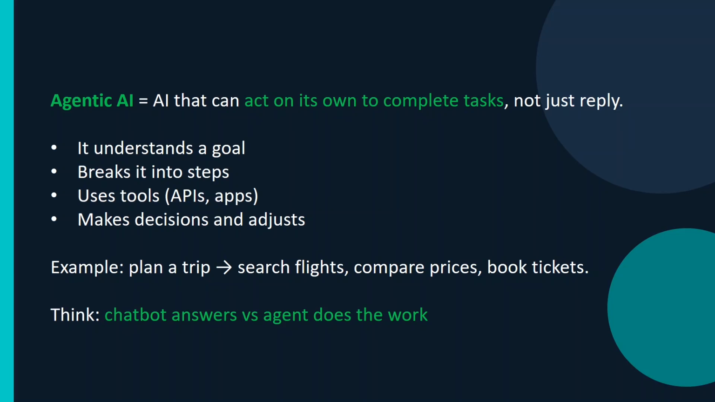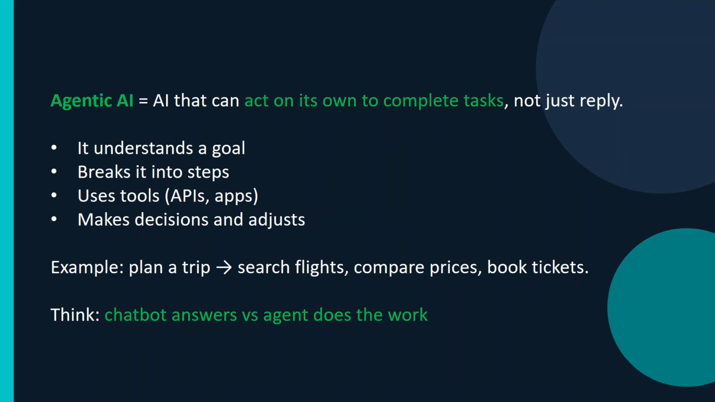First, it understands the goal. You can define any goal. Then that goal will be broken into steps, and those steps can be fulfilled by using external APIs, databases, and apps. That is known as tools. And based on that goal, it will adjust or make decisions.